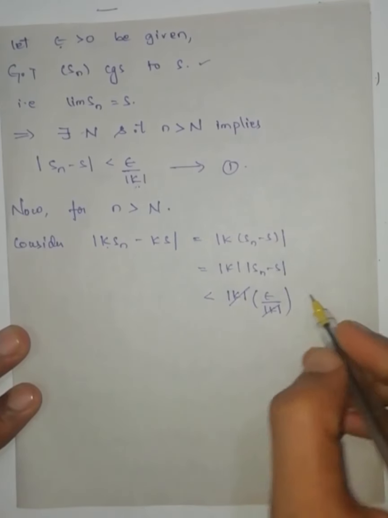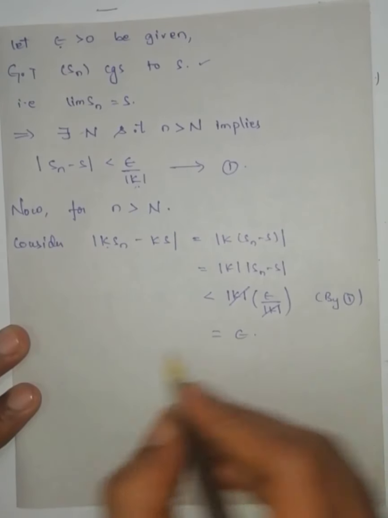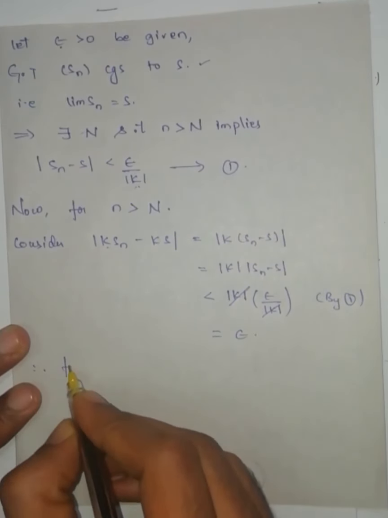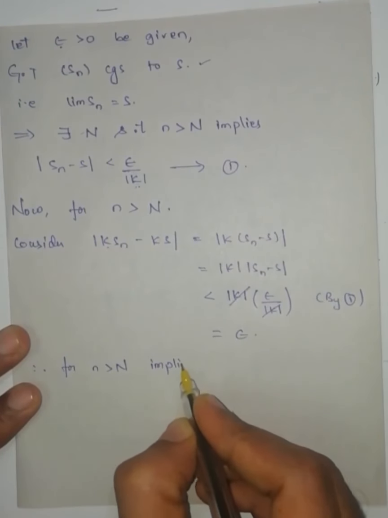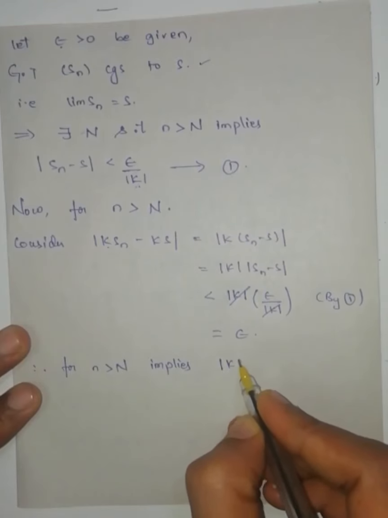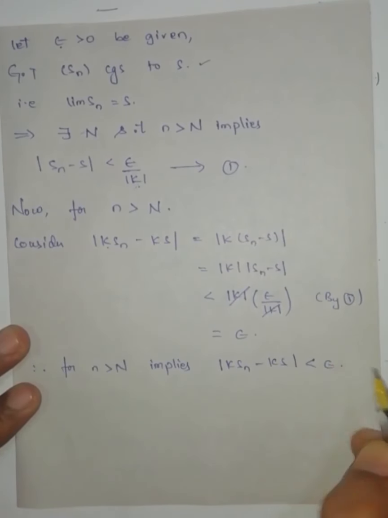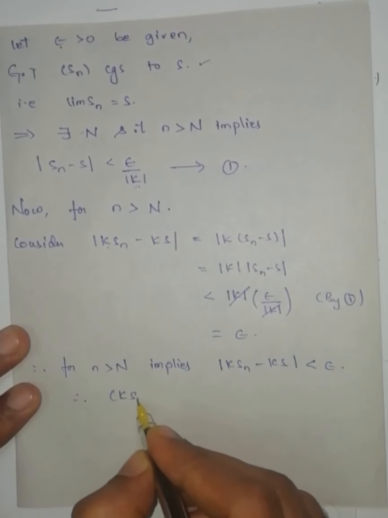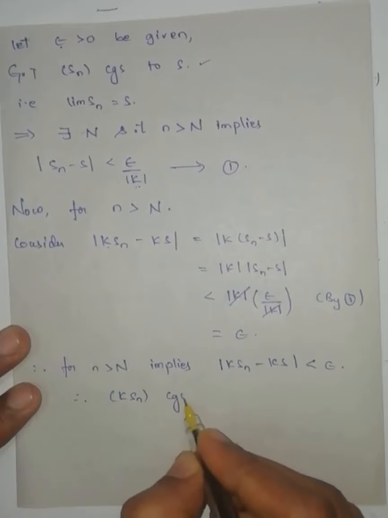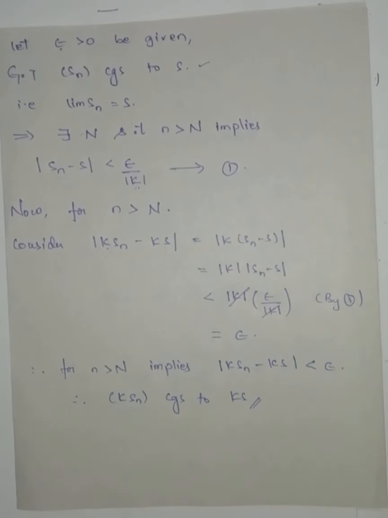Modulus of k gets cancelled. We get epsilon. Therefore, for n greater than capital N, modulus of Ksn minus Ks is less than epsilon. Therefore, the sequence Ksn converges to Ks.